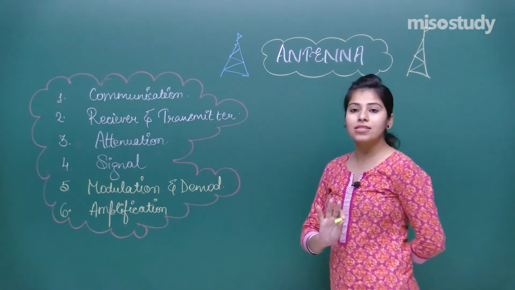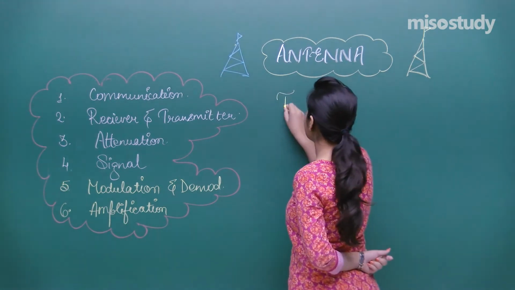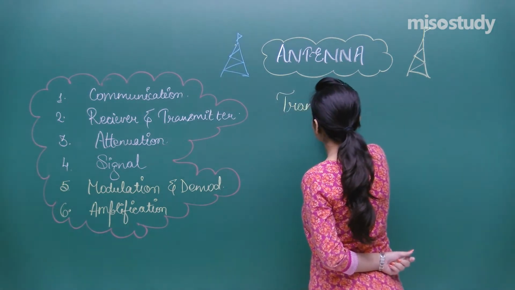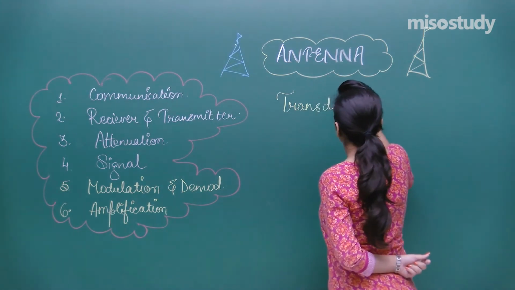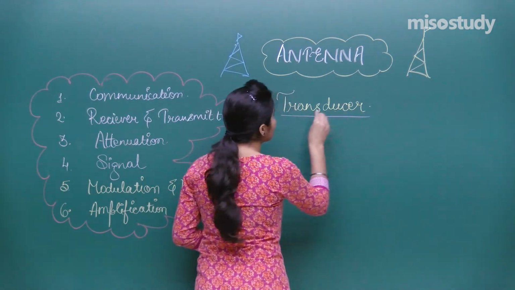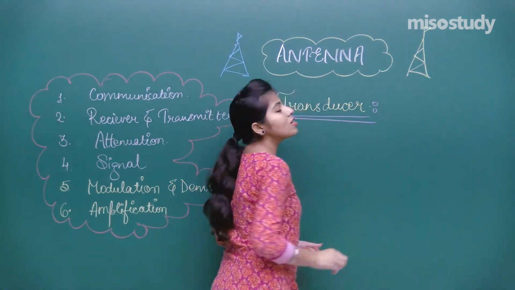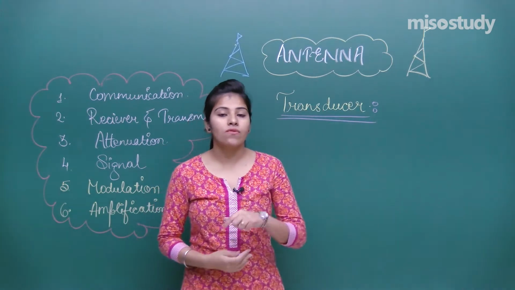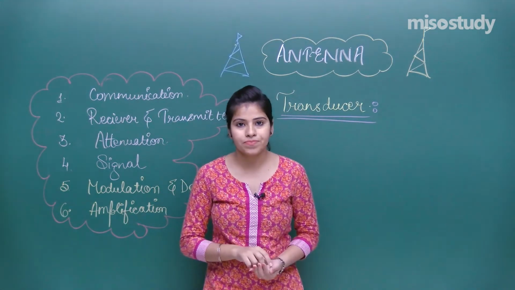The term that has been left over here is transducer. Now you will say, ma'am, what is this? Wait a minute, I am going to tell you. It is a device which converts one form of energy into another.